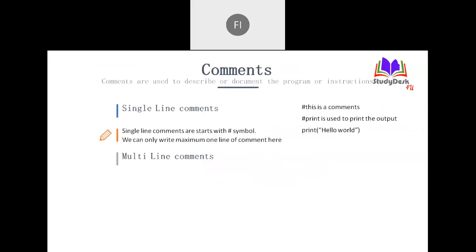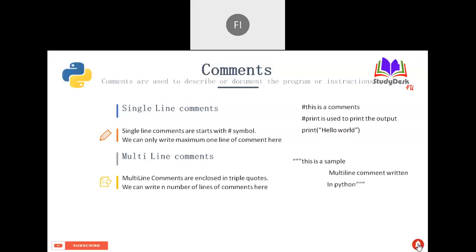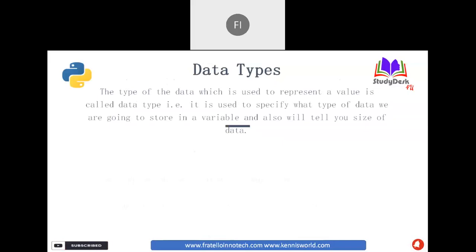It is just to enhance your understanding or the readability of the program. Here we have two types: single-line and multi-line. Single line means we use the hash symbol. Multi-line means we use triple quotes. So this is all about the comments concept. We'll see the practical input statement and other things so that you can understand. After that we'll come back to data types.